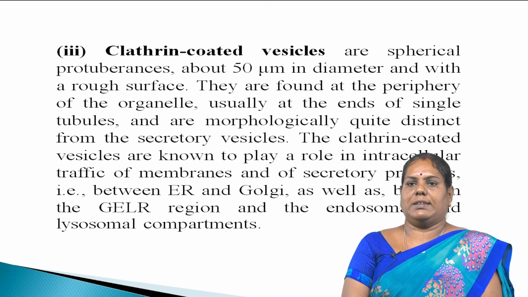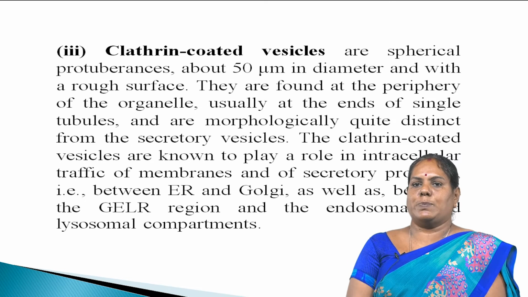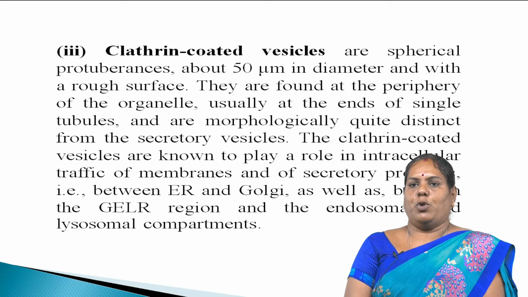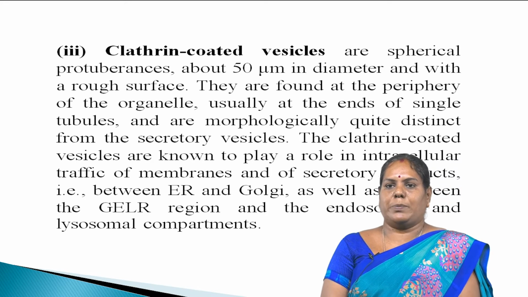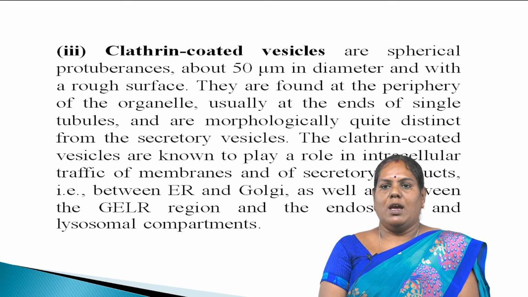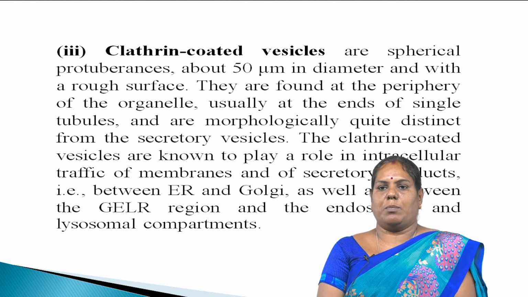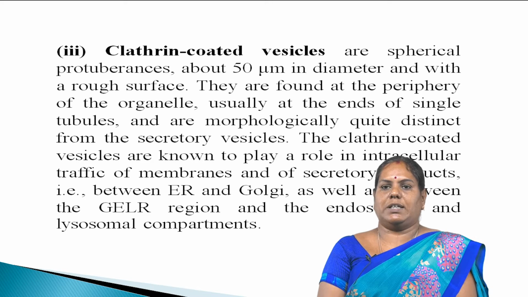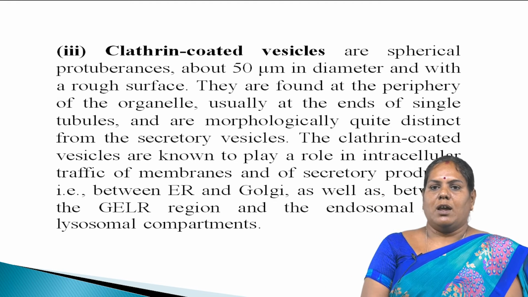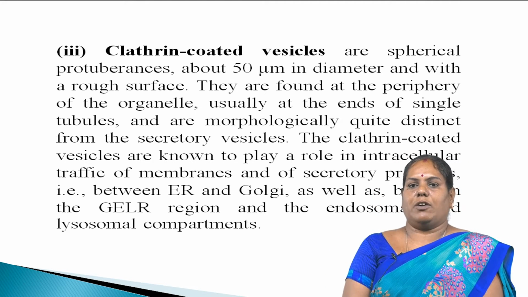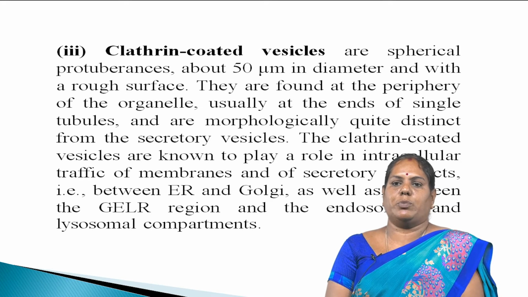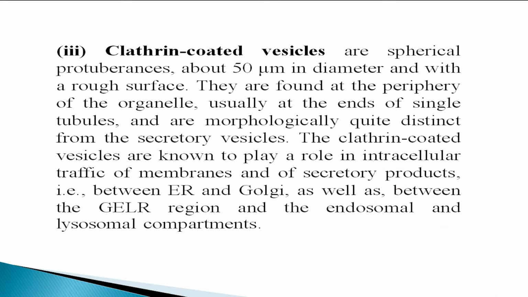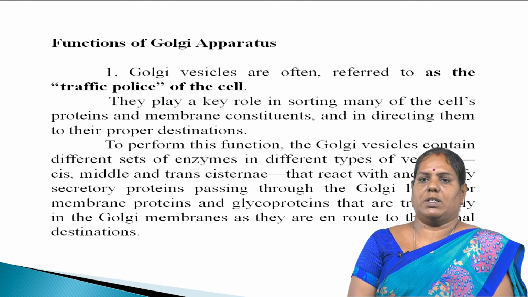The third one is the clathrin-coated vesicles. They are spherical protuberances about 50 millimicron in diameter and with a rough surface. They are found at the periphery of the organelle, usually at the ends of single tubules, and are morphologically quite distinct from the secretory vesicle. The clathrin-coated vesicles are known to play a role in intracellular traffic of membrane, so that the Golgi is known as the traffic police, and of secretory products, that is between endoplasmic reticulum and Golgi, as well as between the Golgi region and the endosomal and lysosomal compartments.